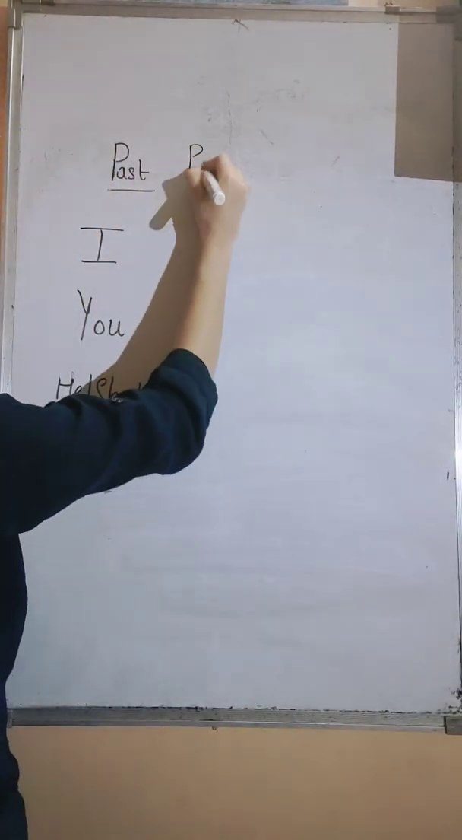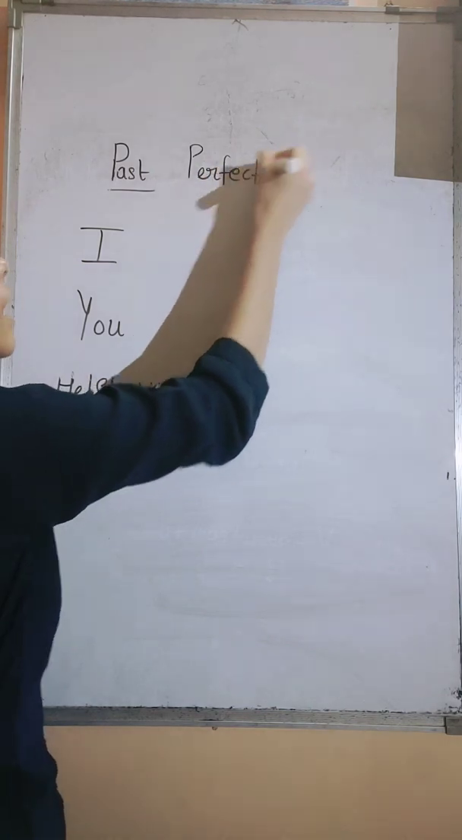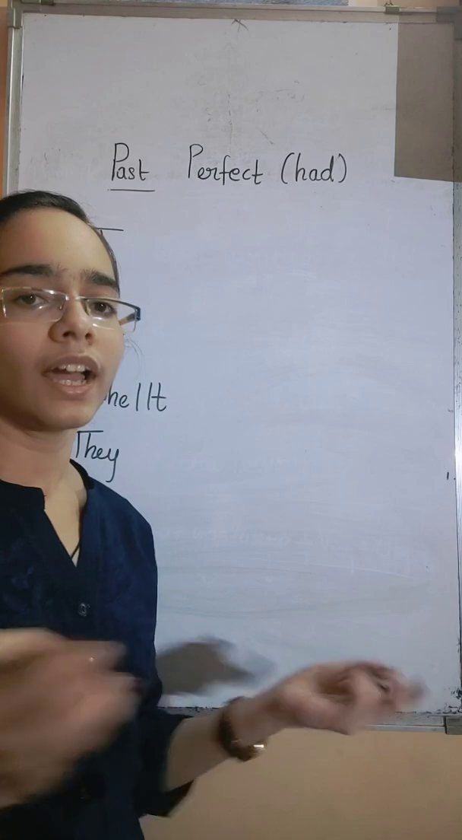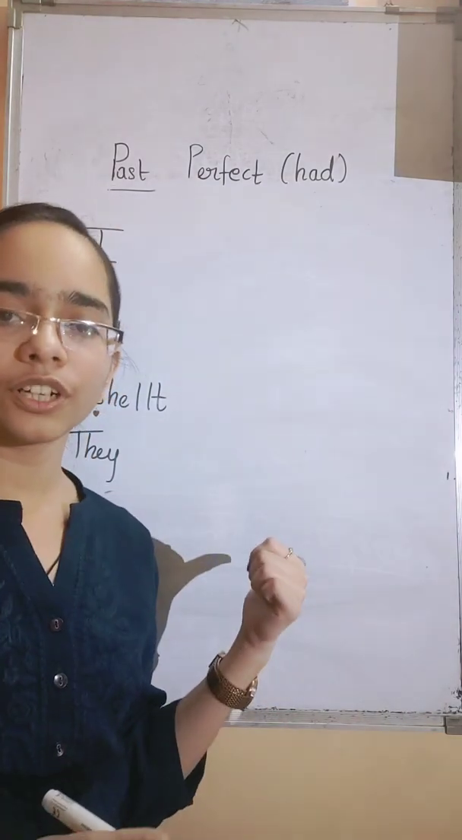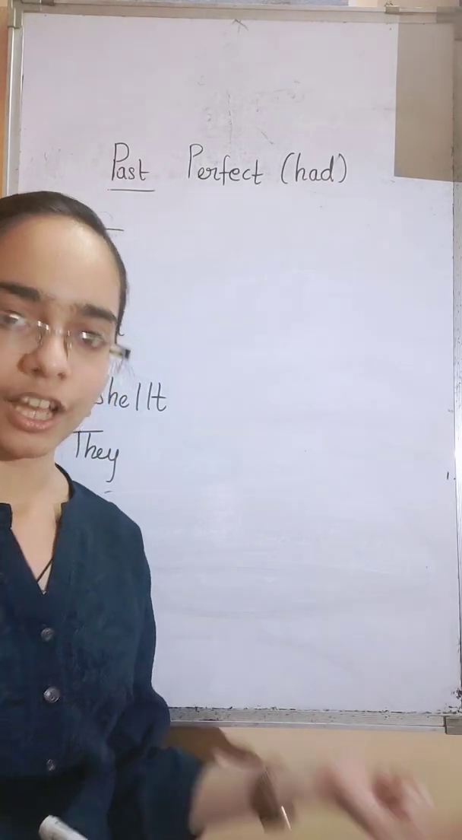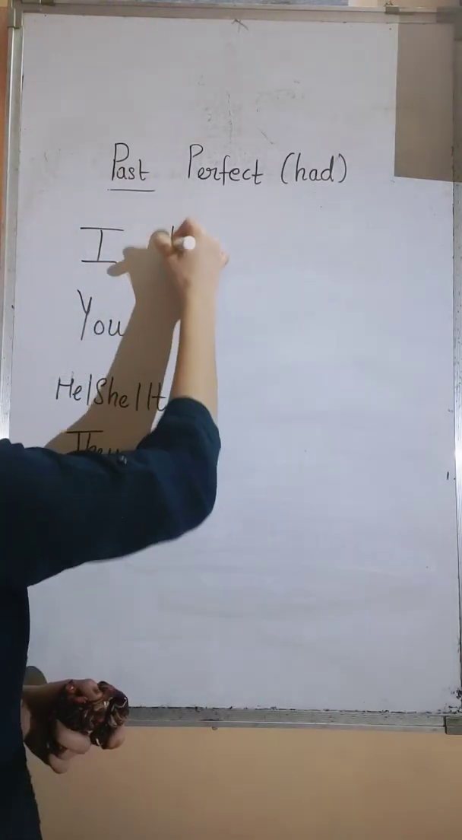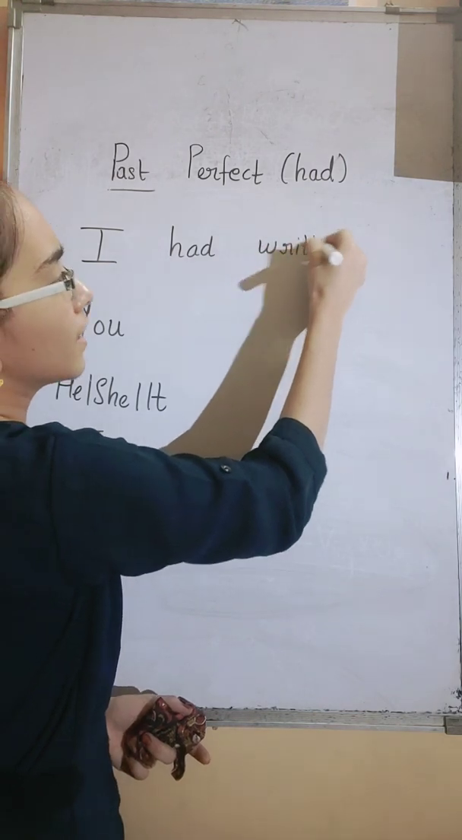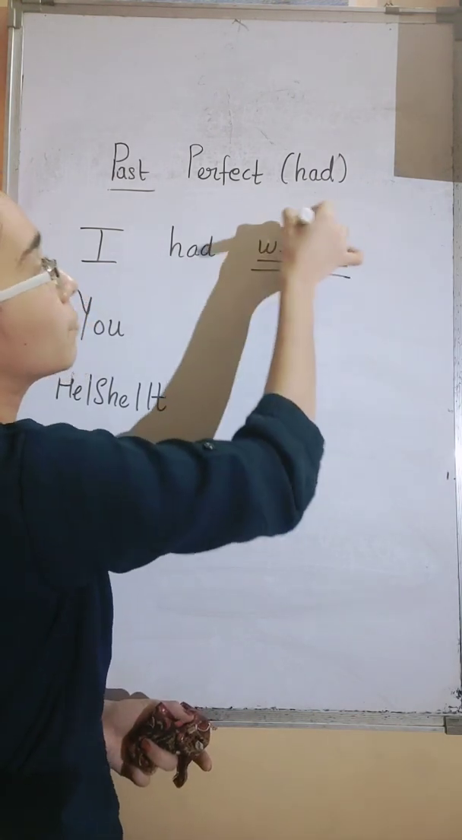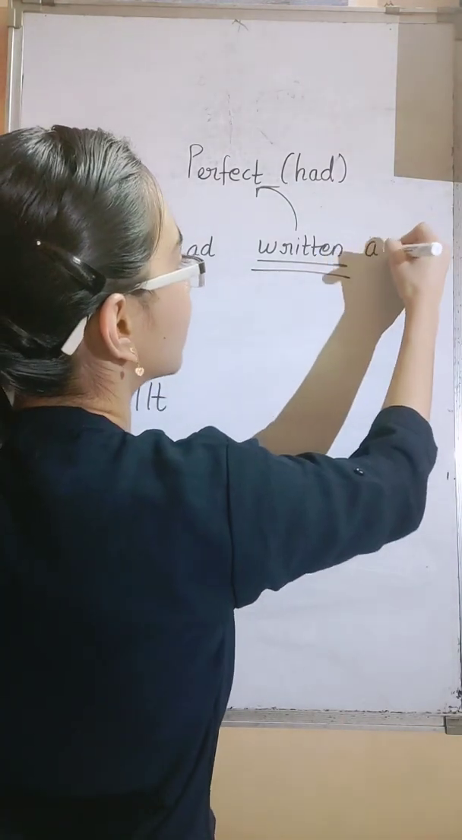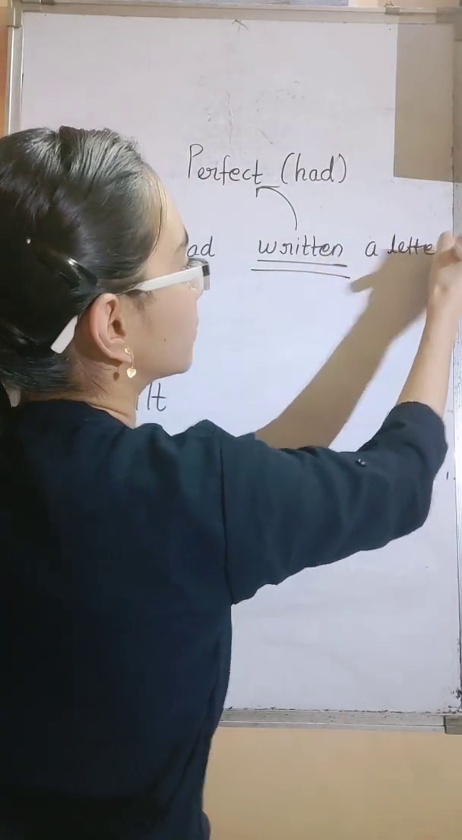Past perfect tense. And unlike present tense, where you had has or have, here you are going to use only had. I had written a letter. You had written a letter. Simple. I had written a letter. Written is in V3 form because it is perfect. Okay. So I had written a letter.